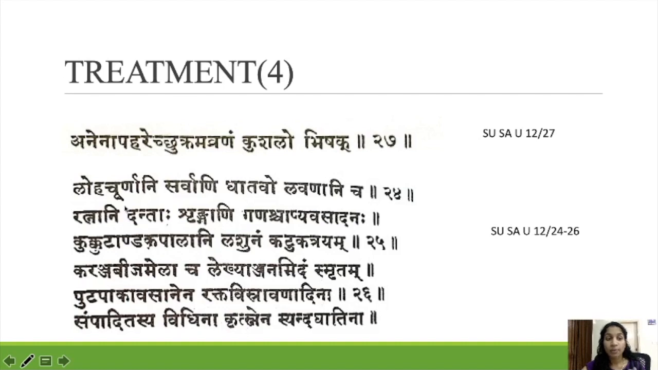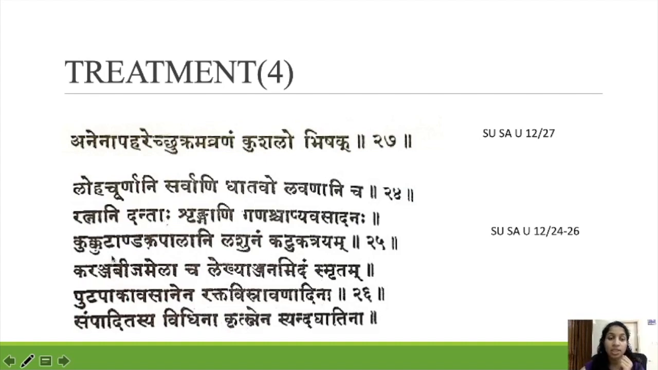So, Anjana yoga. Loha Churna you have to take, Sarvani Dhatavo, all the dhatus you have to take, Lavanani, all the lavanas, Ratnani, all the ratnas, Sarvani Dantah, all the dandas, Sarvani Shringani, all the shringas you have to take. Along with that, Avasadana Gana Dravyas also you have to mix and do Anjanam.